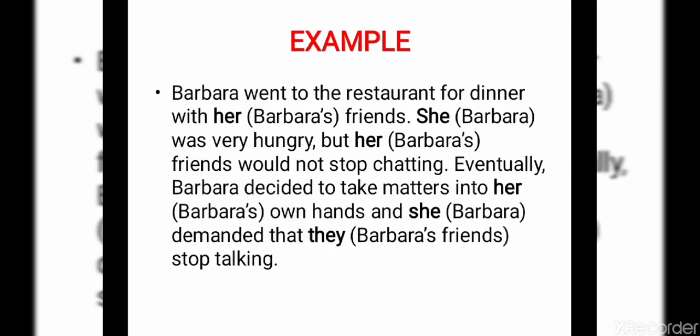Now see another example in a paragraph. Barbara went to the restaurant for dinner with her friend. She was very hungry, but her friends would not stop chatting. Eventually, Barbara decided to take matters into her own hands, and she demanded that they stop talking. In this paragraph, in order to refer to Barbara, we used two different pronouns, she and her. Try to understand the occasions on which we changed the pronouns.